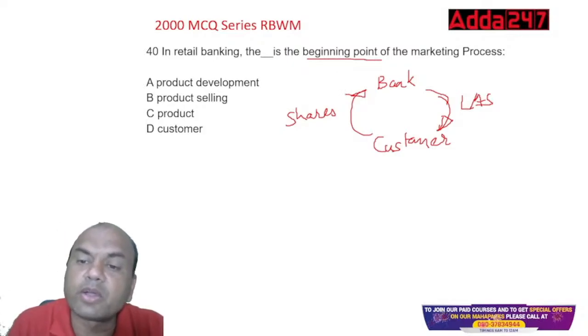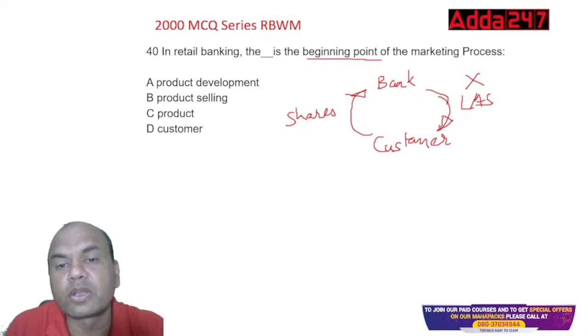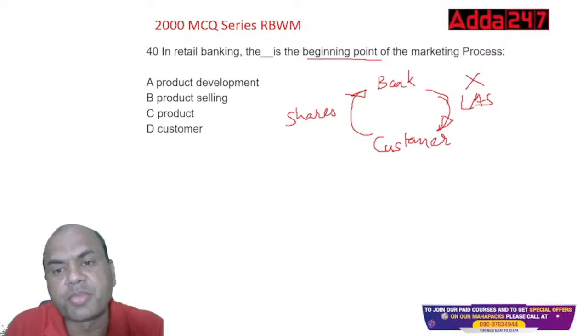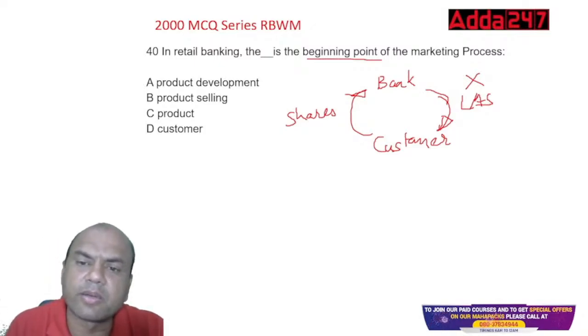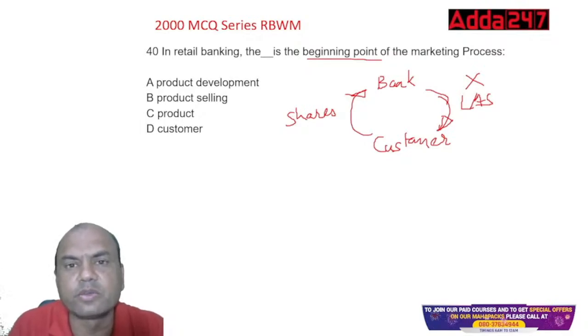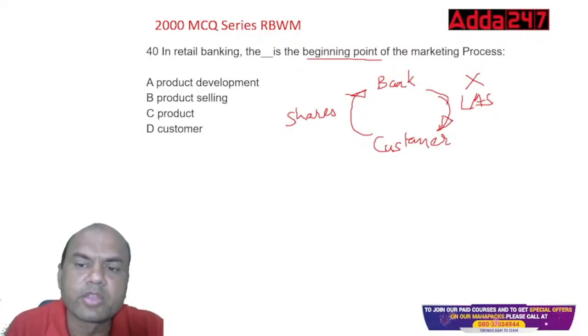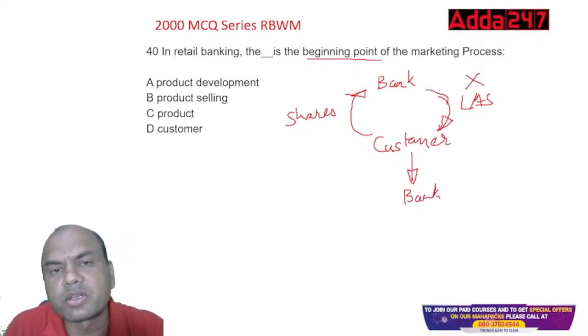But if I don't have this loan, then is it of any use for myself and yourself to maintain a good relationship with each other? You'll come once or twice to me and say, sir, I require this loan, and twice I'll say I'm speaking to my head office whether we can give it, and I don't give it. So what will happen? You'll ultimately run to the next bank, B2. Why? Because I'm not having that product.